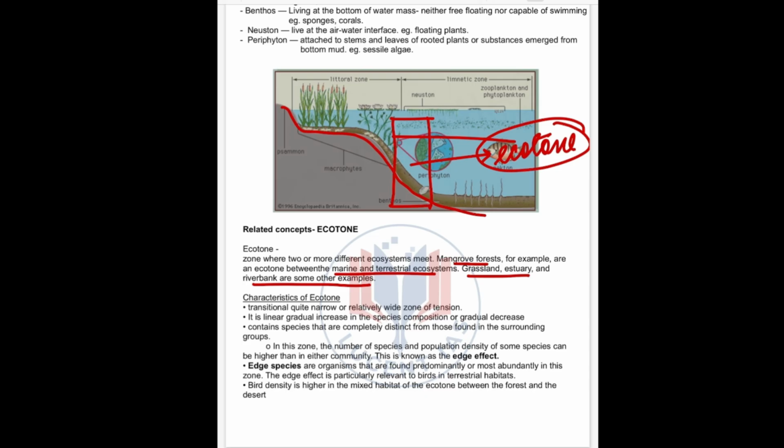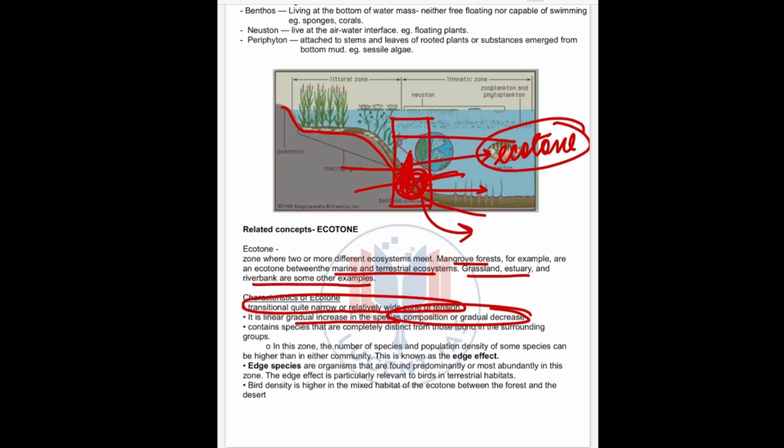Clear? So what are the characteristics of ecotone? Transitional, quite narrow or relatively wide zone of tension. Clear? It is a linear gradual increase or gradual decrease in the species composition. So in between, most of the ecosystem lives here. Since in the ecotone both terrestrial and aquatic ecosystem meet, this is a zone of very high productivity. Remember, this is a zone of very high productivity.